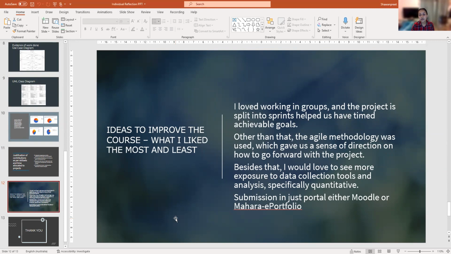Other than this, we have done the agile methodology for the research. This is one of the methodologies we have used throughout our project. It was very useful because it gave us a sense of direction on how we can go forward with our project. Besides that, I would love to see more exposure to data collection tools.